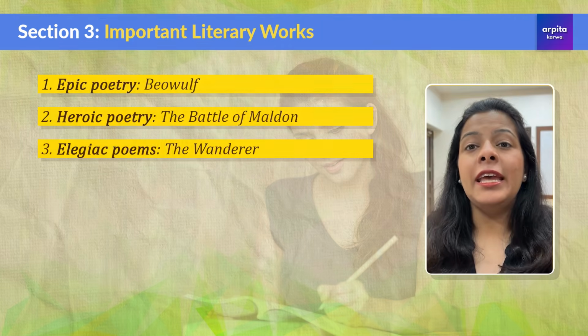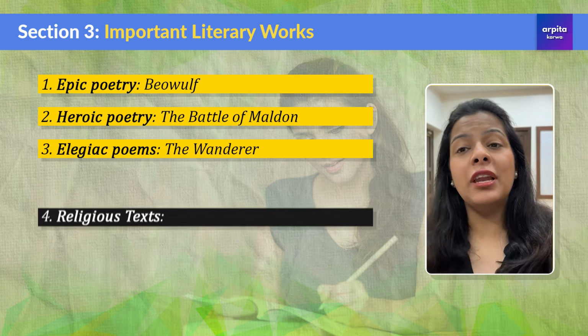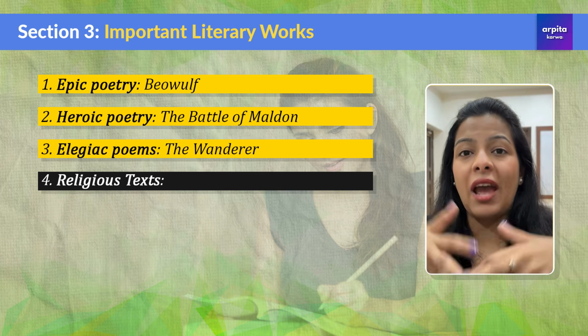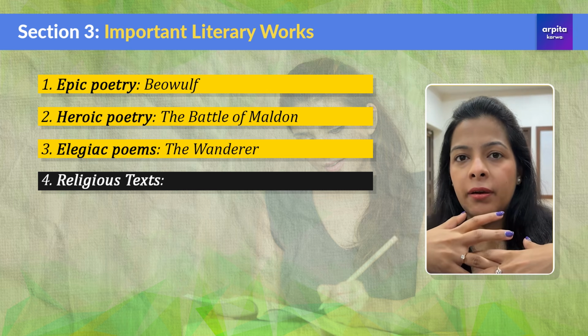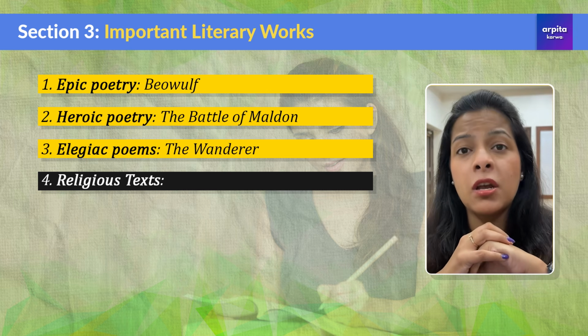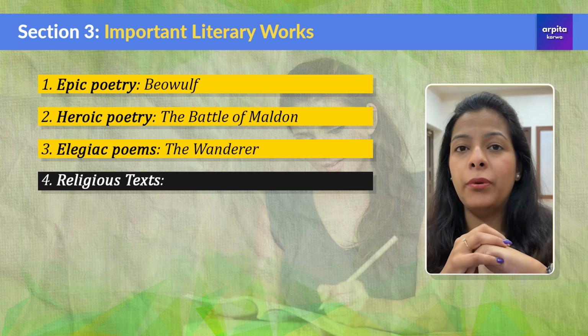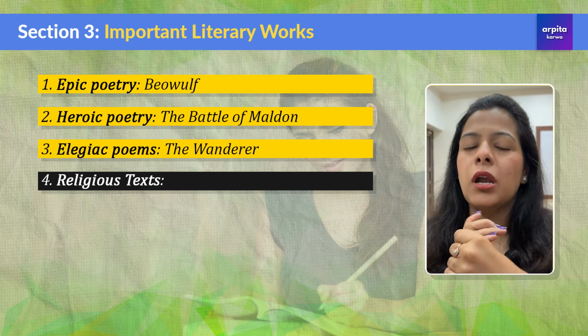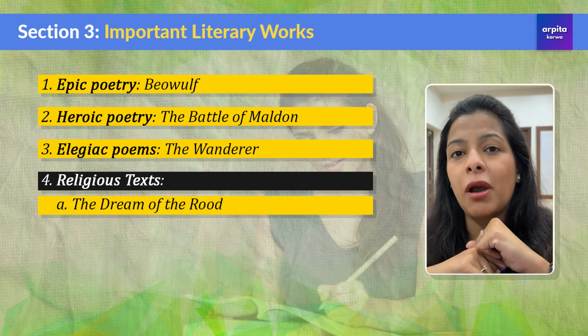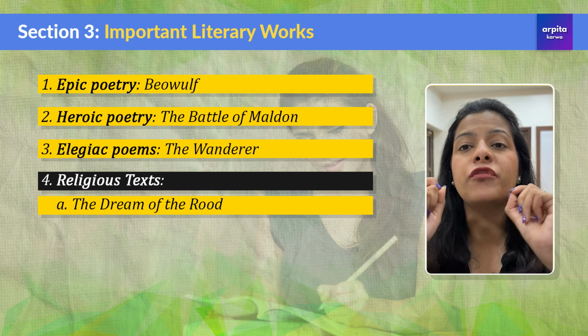Next up, we have religious texts that were written during this period, because we saw that Christianity became popular, and St. Augustine was spreading Christianity during this period. So, religious texts became really, really popular. And when we talk about religious texts, the first important poem that I would want to talk about is Dream of the Rood.